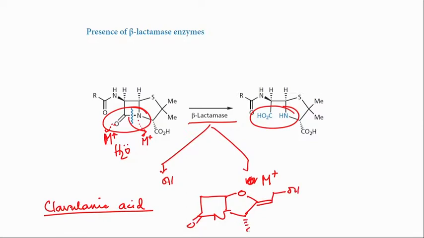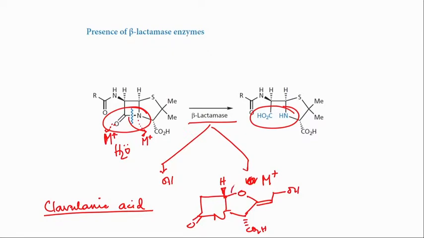So, what is the difference from penicillin? First of all, it is an oxapenem, and it does not have the side chain here, and it has an oxygen, and this oxygen is very interesting in the sense that there is a double bond here.